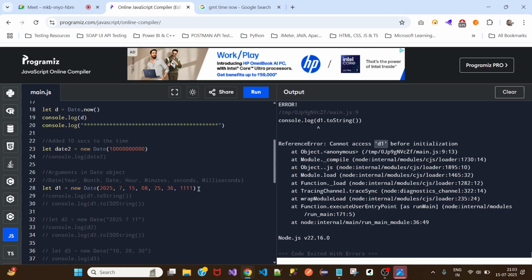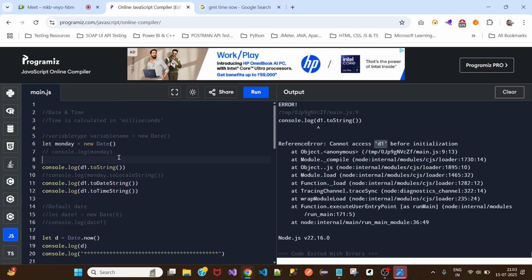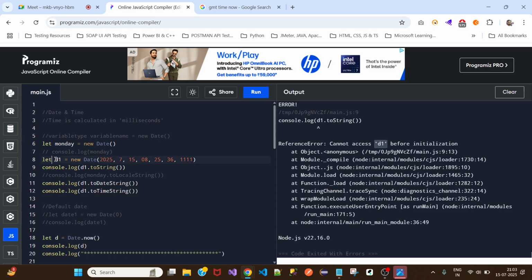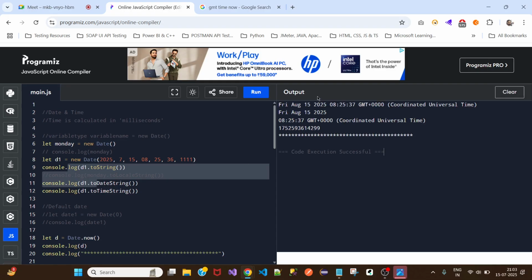So what we can do is either get that top code below, or take this code and paste it here. Now there will be no issues, because we have initialized D1 now. Then we can call it. Now when we call it, it gives us the expected output.